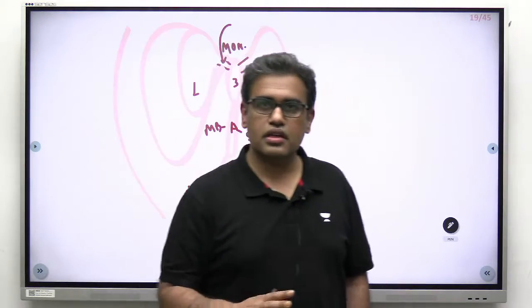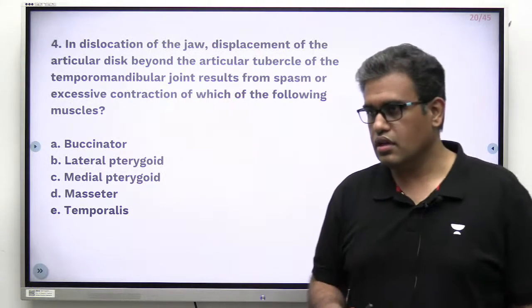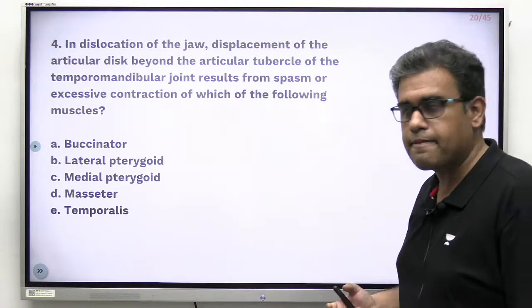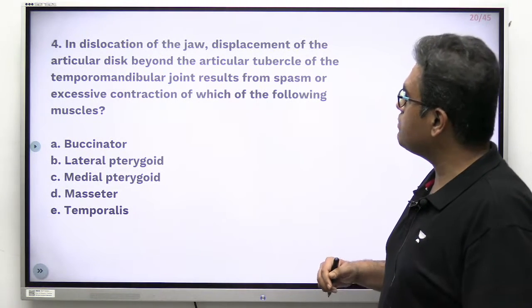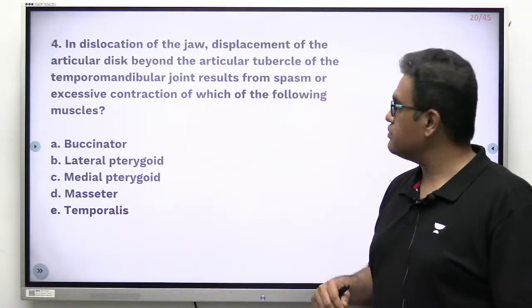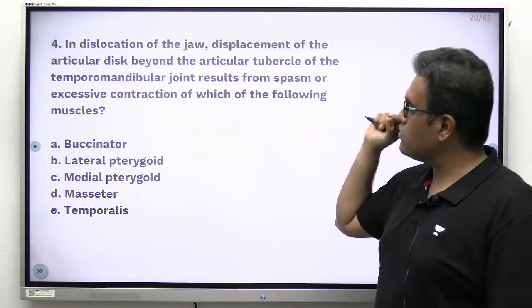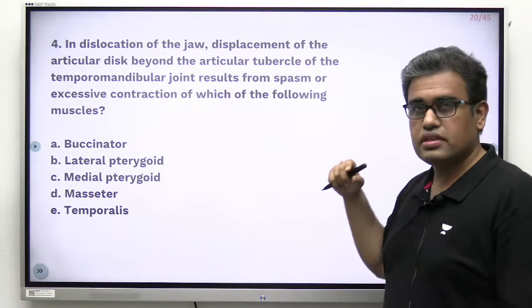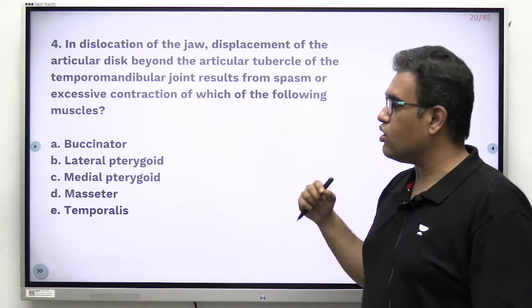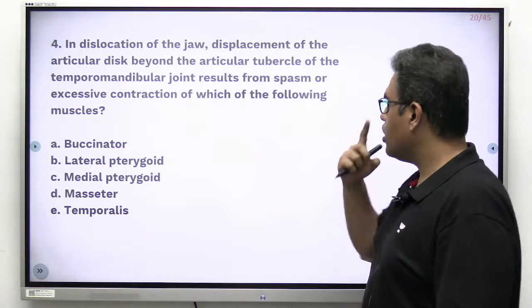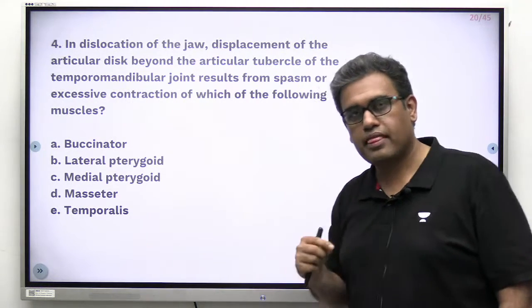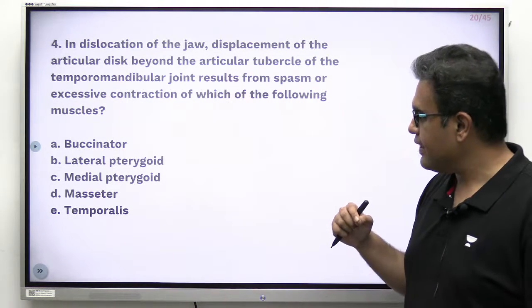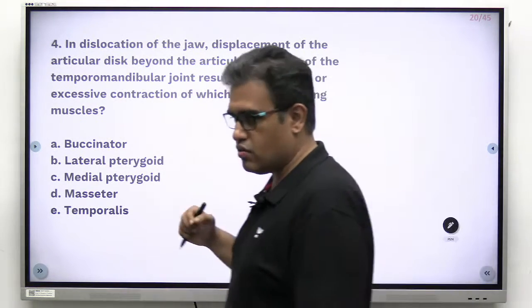I hope the point is clear. Let's see the next question. The next question says a dislocation of the jaw, displacement of the articular disc beyond the articular tubercle of the TMJ. I repeat again, dislocation of the jaw, displacement of the articular disc beyond the articular tubercle of the TMJ results from the spasm of or excessive contraction of which of the following muscles? Options here go like buccinator, lateral and medial pterygoid, masseter and temporalis. Let us see what is your take on it.